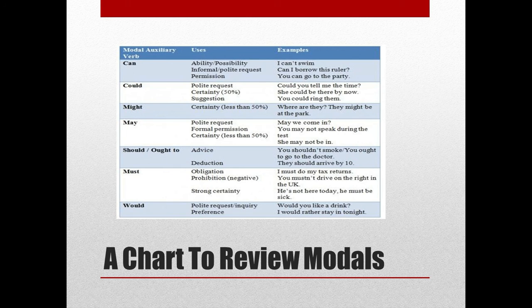In the examples, you can see ability or possibility, I can't swim. Informal or polite request, can I borrow this ruler? And for permission, you can go to the party. So this is just one example. You can read further with all the sentences. Thank you.